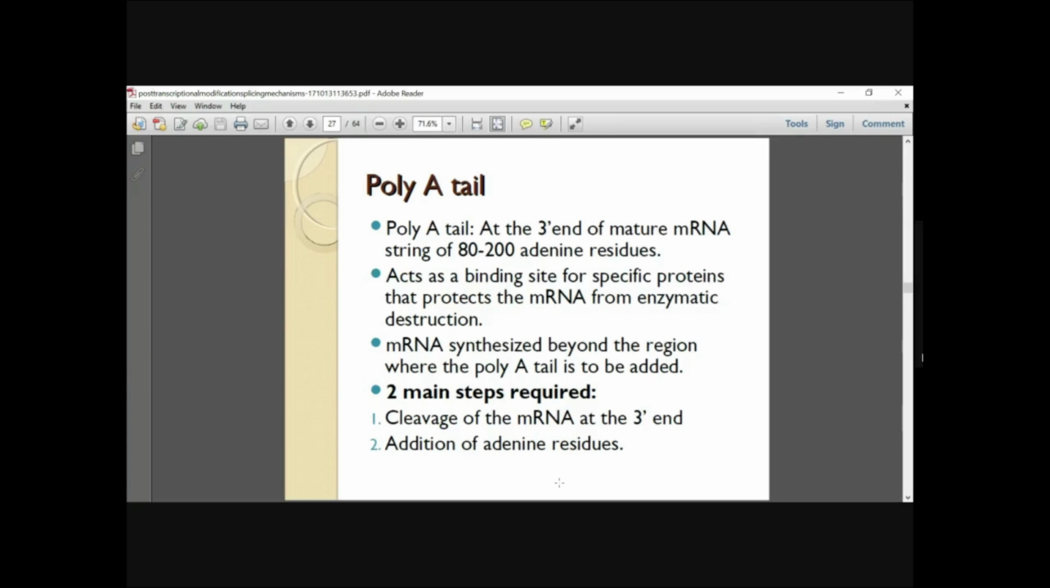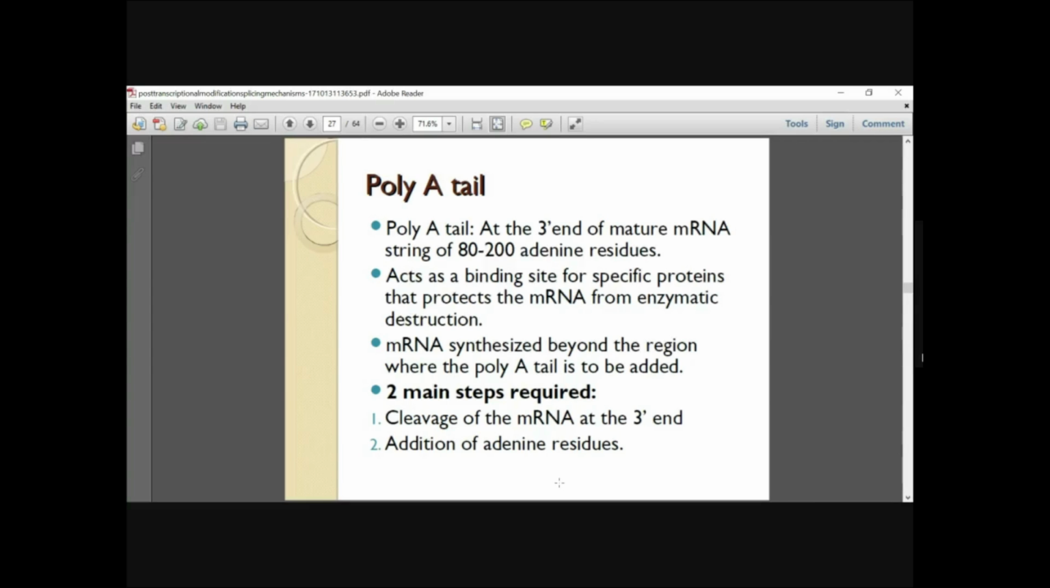Next, coming to polyadenylation, or addition of the poly A tail. Usually most eukaryotic mRNAs have around 250 adenosines present at the 3' end, called the poly A tail. So why do you require a poly A tail? It acts as a binding site for specific proteins that protect the mRNA from enzymatic degradation.